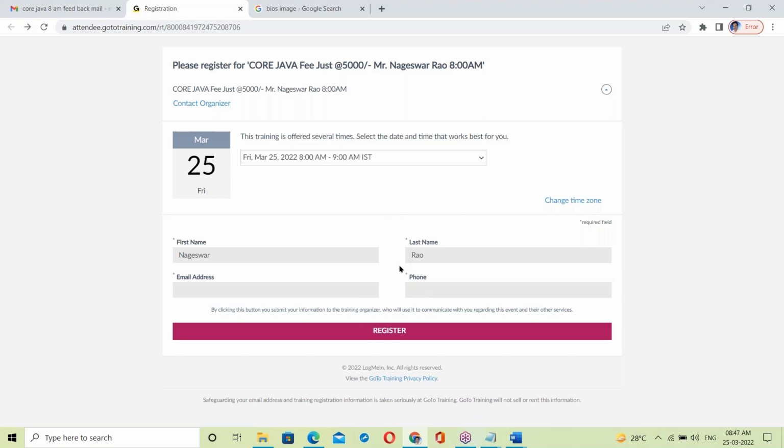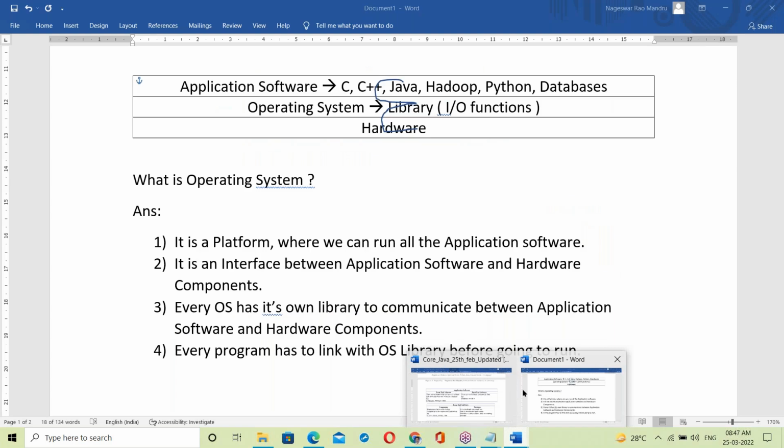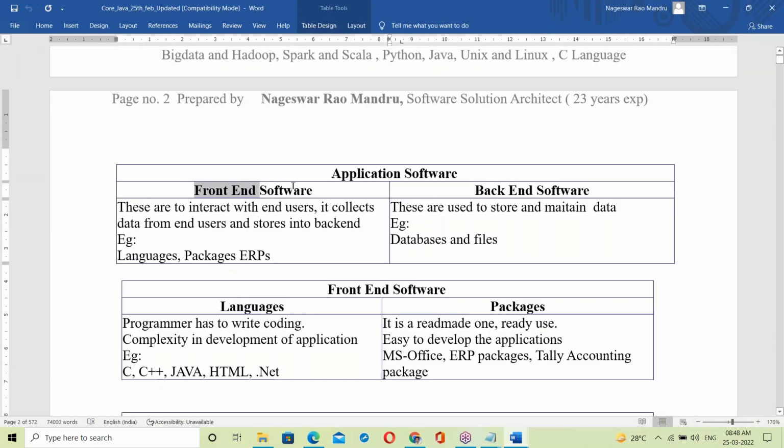So this form is a front end. This information stored somewhere is called the back end. Front ends are to interact with the end users; they collect data from end users and store it in the back end. Back ends are used to store and maintain data, that is, databases.